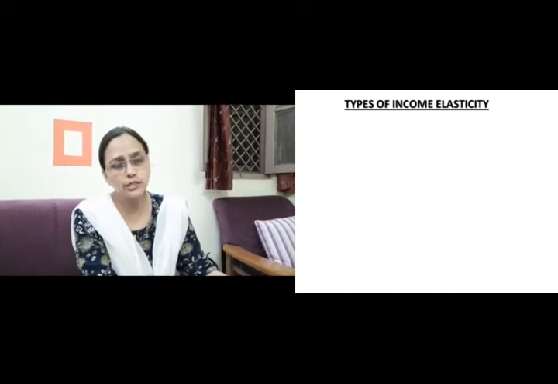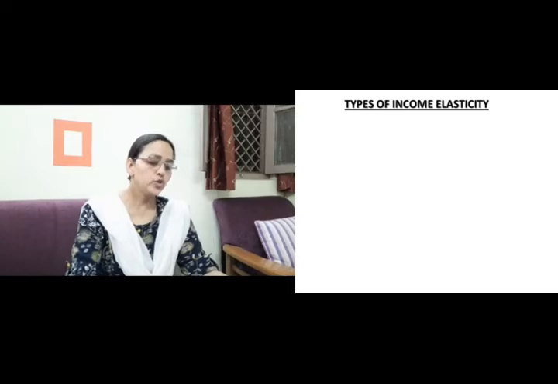Then third is zero income elasticity of demand. Income elasticity of demand may be zero in some exceptional cases. Zero income elasticity of demand for a good implies that a change in income leaves quantity demanded unchanged. When the demand does not respond to change in income, then it is said to be zero income elastic. For instance, income elasticity of demand for salt may be zero. That is, this is an inexpensive necessity of life. The elasticity will be zero over here because an increase in income beyond a certain level may not bring about any change in the demand for salt. These many degrees are of income elasticity of demand.